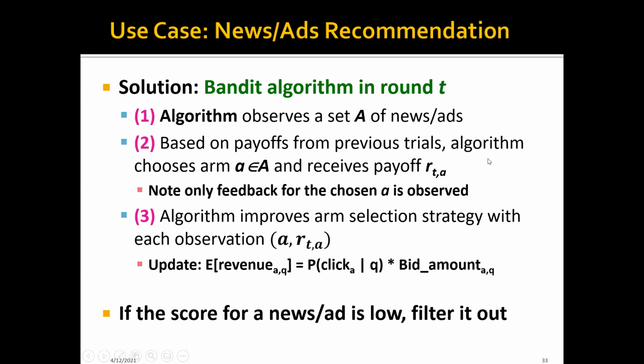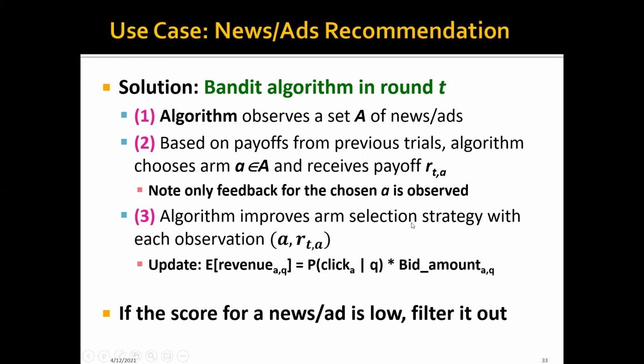And in the second step of each round, based on the payoffs from the previous trials, the algorithm will choose one arm from the set and will receive the payoff R sub t,a. So for example, in the UCB algorithm, we're going to choose the arm with the largest upper confidence bound. And note that only feedback from this chosen arm a is observed, and we don't know anything about what would have happened if we had chosen other arms.